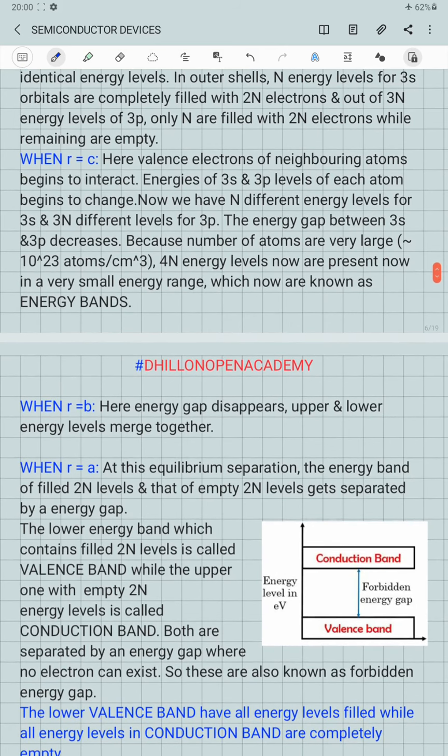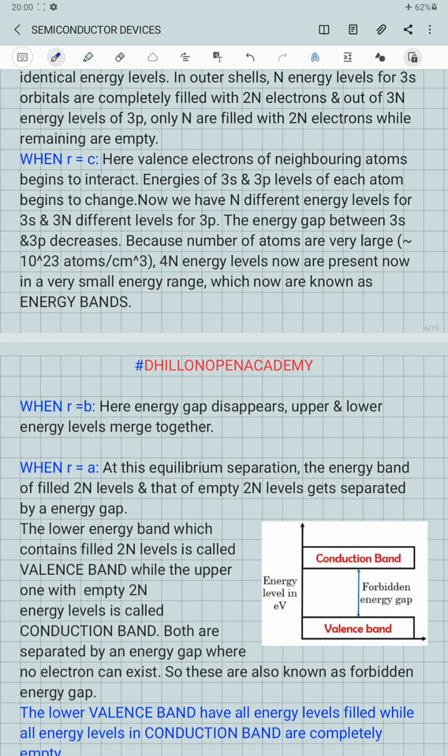The valence band is named so because it contains the valence electrons belonging to the 3s and 3p level. The conduction band is named so because when electrons move from the valence band into the conduction band, they will be available for free movement, due to which they will be responsible for the conduction of electricity.